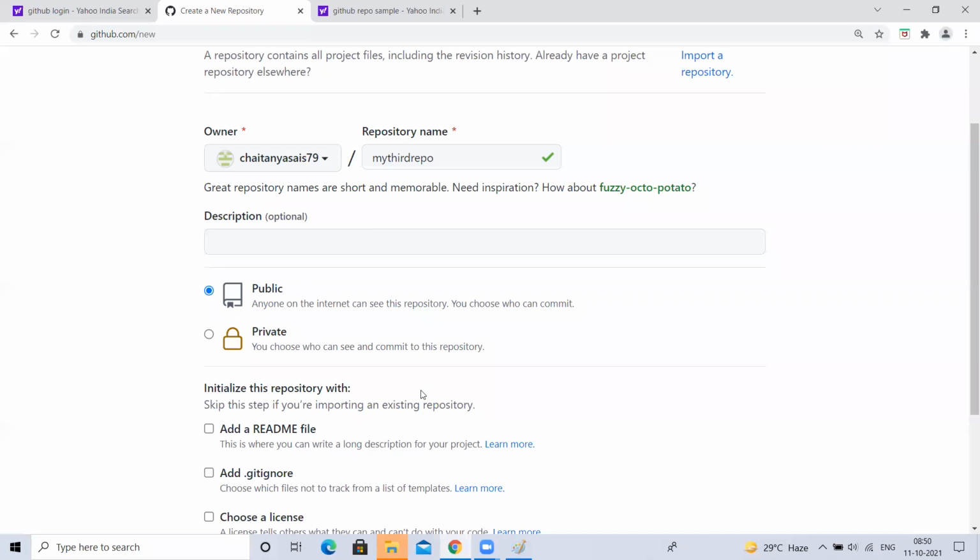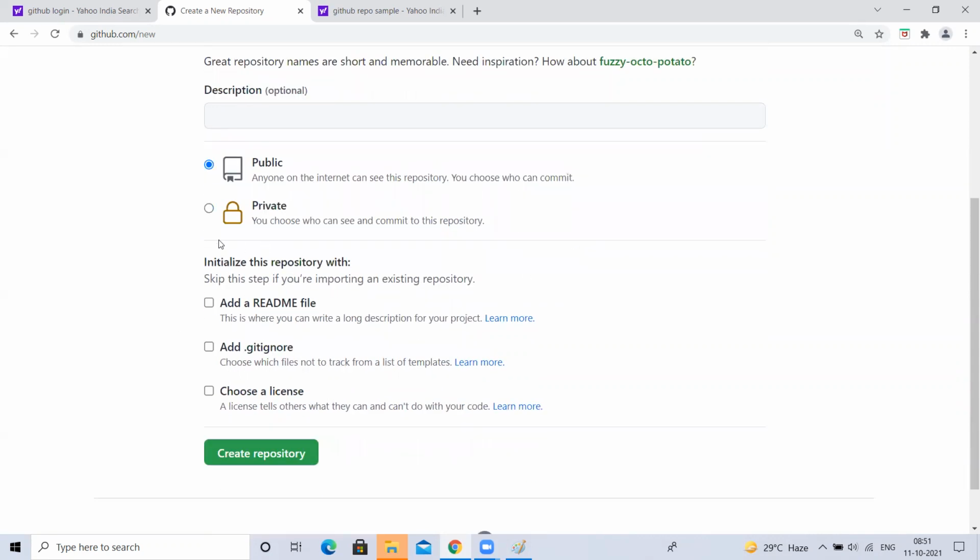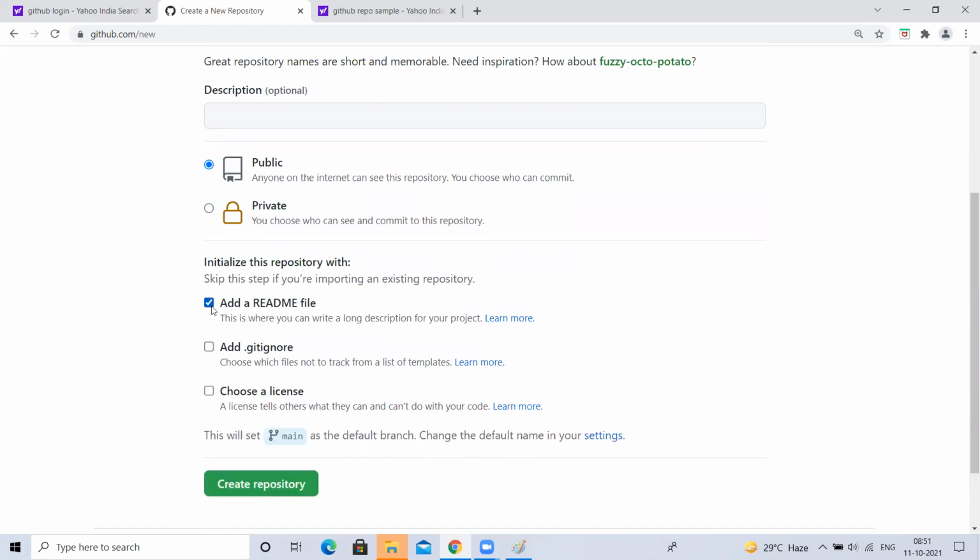So for both seeing and editing, I have to give access to that person, right? If I don't give access, they cannot. But for now, if I set it as public, anyone can see my repository, but they cannot edit the changes. Okay, fine. Next, I want to select this README file. Why? Because I don't want to initialize this as an empty repository.